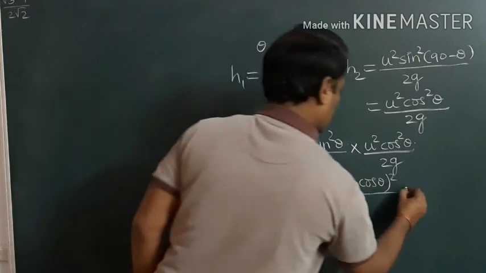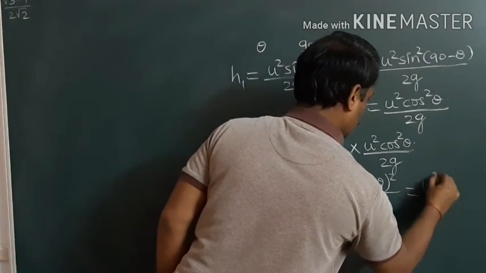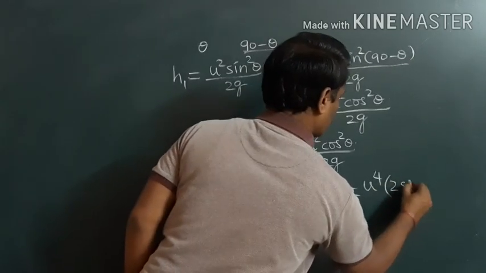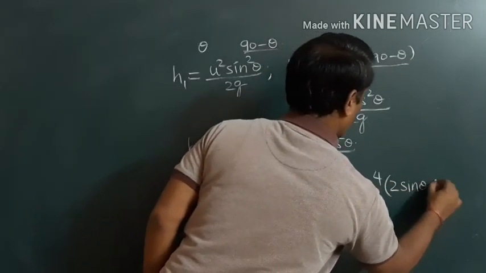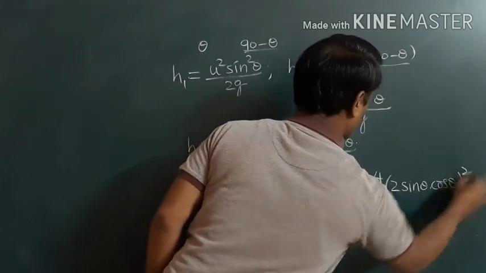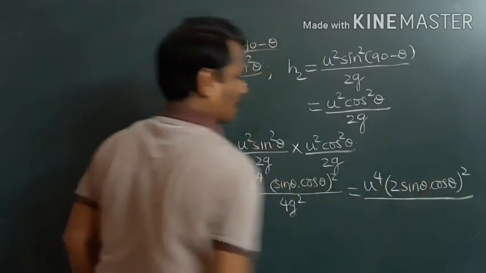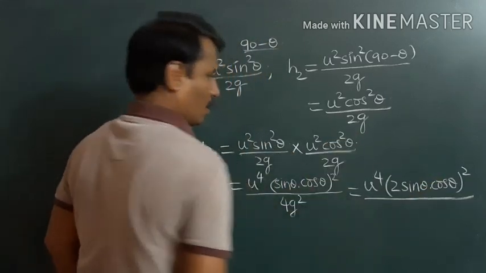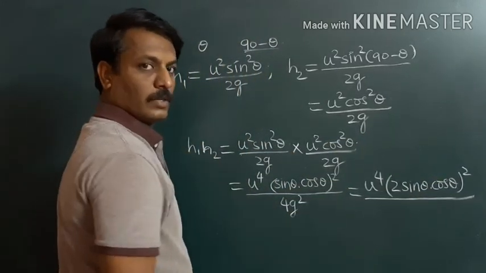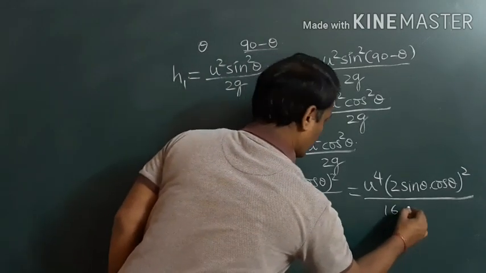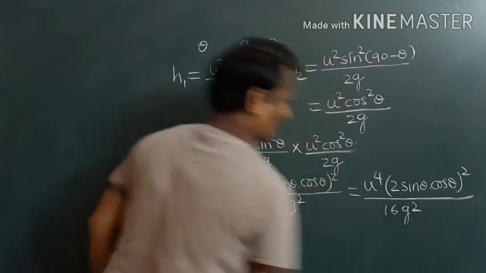Or we can write it as u raised to 4, and I will take here 2 sin theta cos theta whole square divided by, here I have multiplied with 2 square, so in the denominator also we will multiply with 2 square. 2 square means 4, so 4 into 4 becomes 16g square.